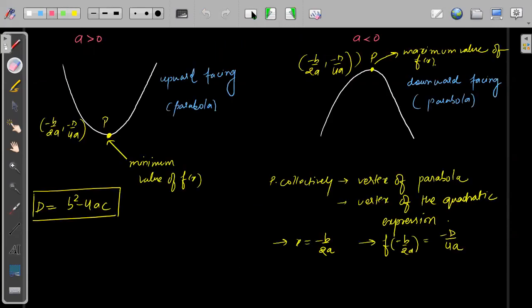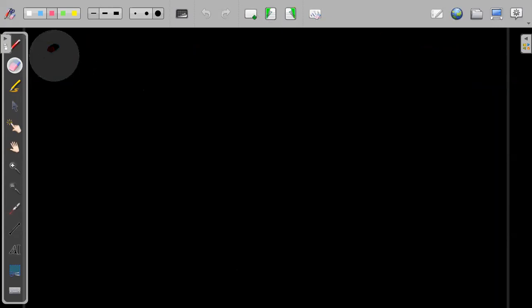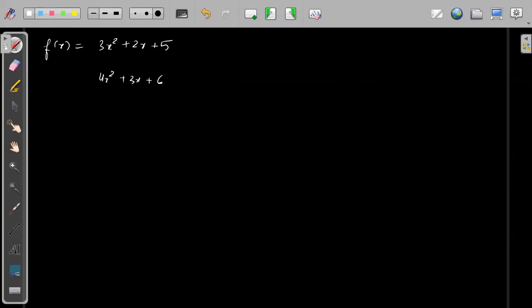Yes, very good. Now let's do one or two questions based on this same concept. First, f of x is given as 3x square plus 2x plus 5, 4x square plus 3x plus 6, 12x square minus x plus 3, minus 3x square plus 4x plus 5, and minus 6x square plus 5. These are all different f of x, right?